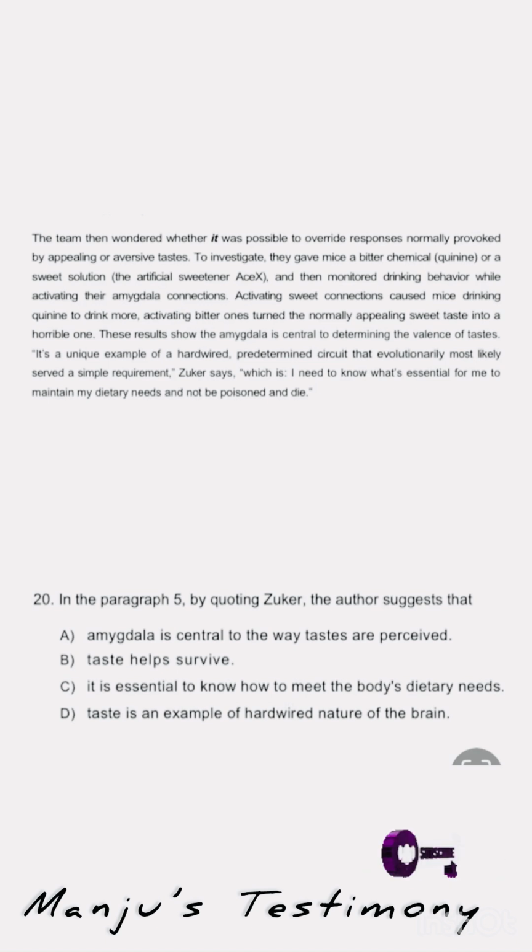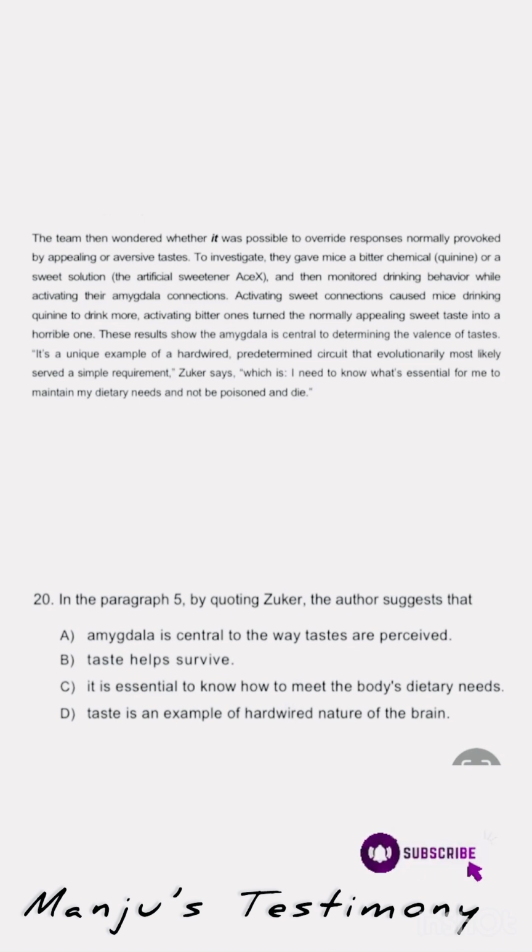Guys, as I told you before, we are reading so far about taste, the balance of taste, the taste connections and the perception of taste. Just read this sentence: taste is an example of the hardwired nature of the brain. We are not talking about the hardwired nature of the brain in this article. We are talking about taste and its sensation, how taste is perceived, and the role of brain structures in the perception of taste.